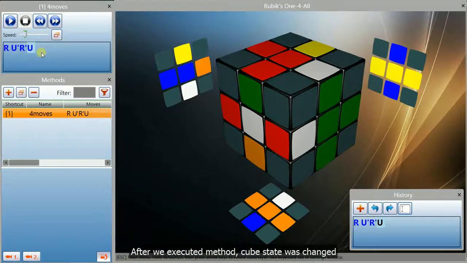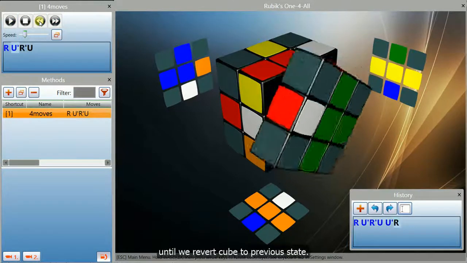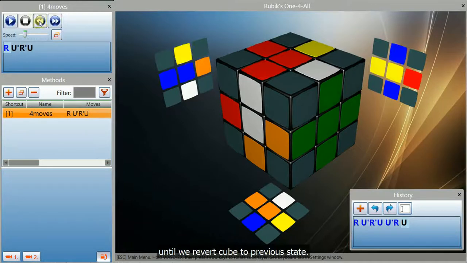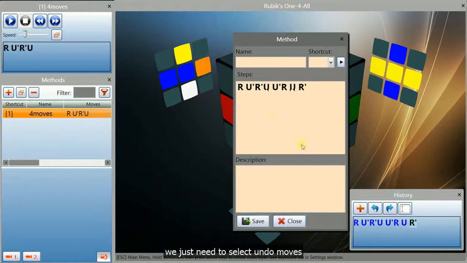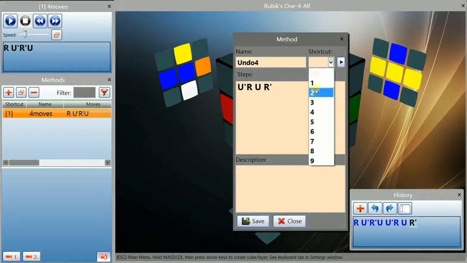After we executed method, cube state was changed, and we need to roll back these changes. Click Revert button in player window, until we revert cube to previous state. Now we can create rollback method. We just need to select undo moves. Set name and shortcut. Save.